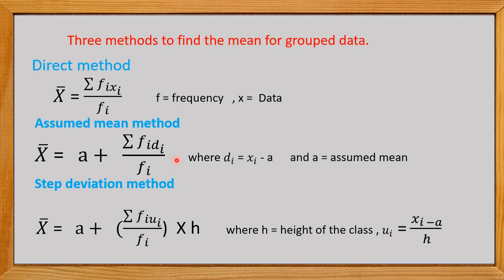So let's begin with the assumed mean method, as we have done the direct method, summation fi xi upon summation fi, in the 9th class. So you will solve the problems for finding the mean using the direct method easily. So let's take the assumed mean method.